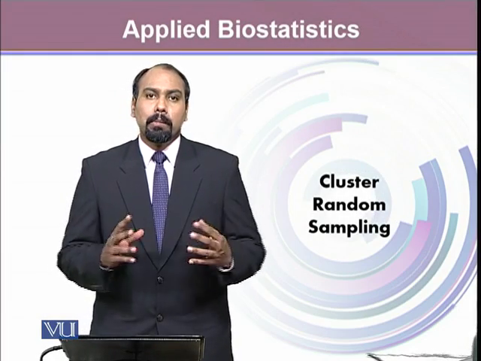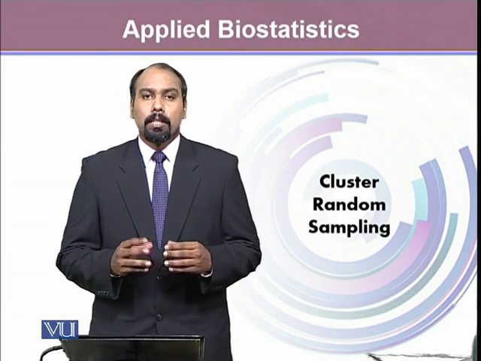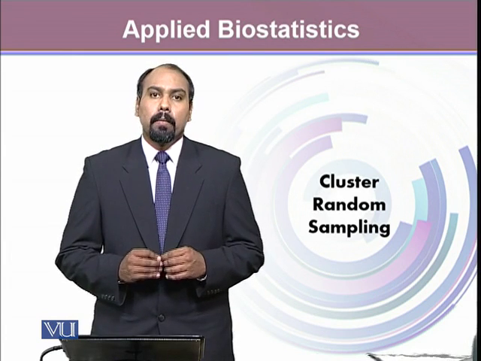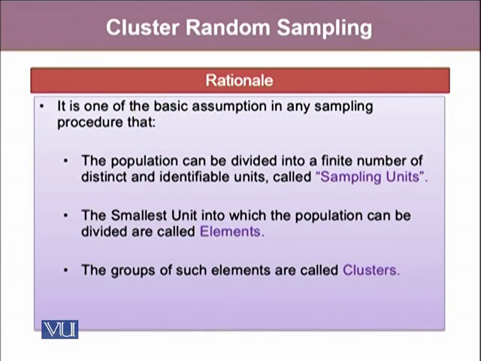In this module, we will be talking about another sampling methodology, which is cluster random sampling. It is one of the basic assumptions in any sampling procedure that the population can be divided into a finite number of distinct and identifiable units called sampling units. Moreover, the smallest units into which the population can be divided are called elements.